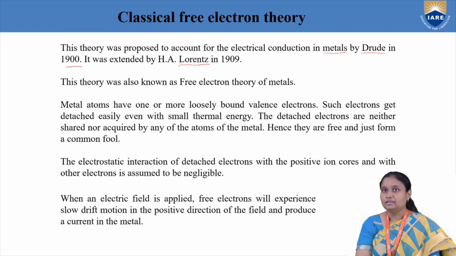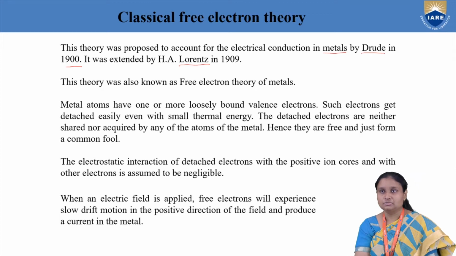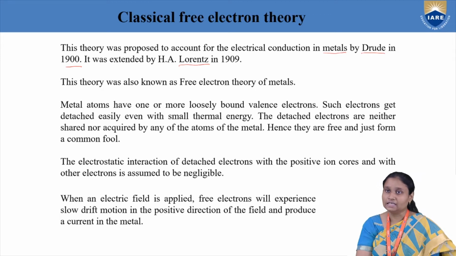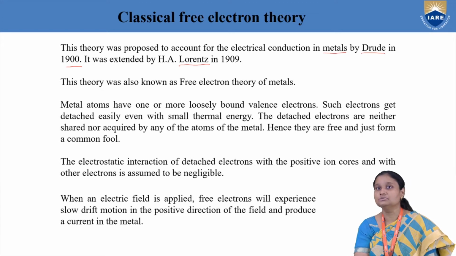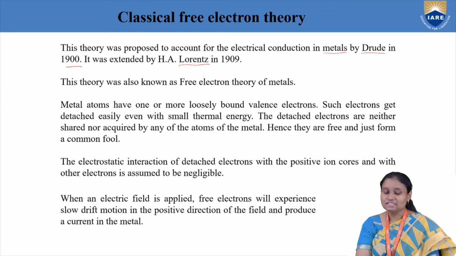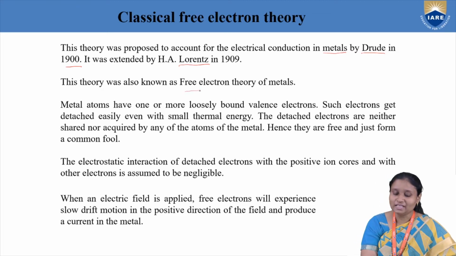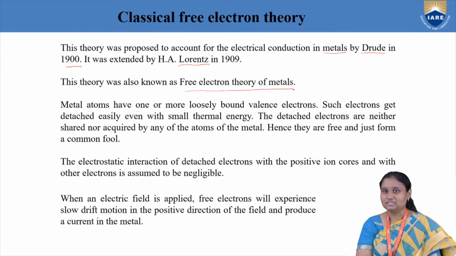Metals are very good conductors. That good electrical conduction in metals was explained by Lorentz and Drude using this classical free electron theory, which is also called the free electron theory of metals.